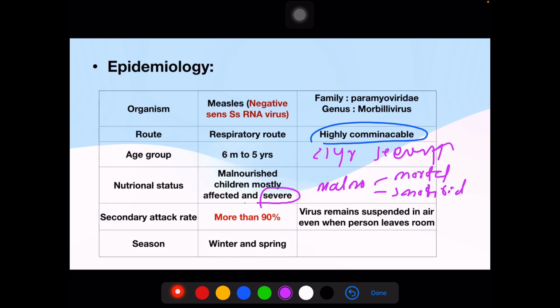Okay, and the secondary attack rate is more than 90%, because the virus remains suspended in air even when the person leaves the room. If the person has sneezed or coughed in a room, the virus remains in the respiratory droplets and is viable for 2 hours, and if someone comes in contact with this, it can affect a susceptible individual. The season is winter and spring.